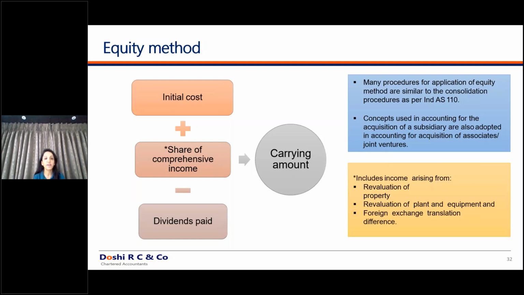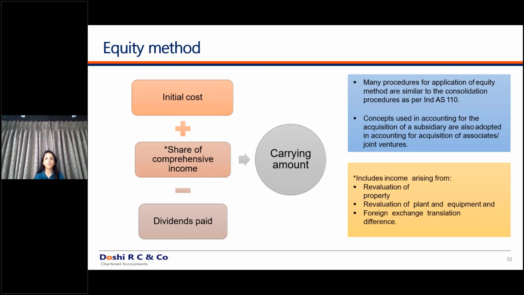Previously under Indian GAAP, the consolidation was not based on the principle of fair value. It was purely the book values of the subsidiary company that were consolidated in the consolidated financial statements. So we used to take the holding company's book values, the subsidiary company's book values, and add up. But in the case of Ind AS, you have to take the fair values of the assets and liabilities acquired, and based on these fair values, you will compute the goodwill amount.